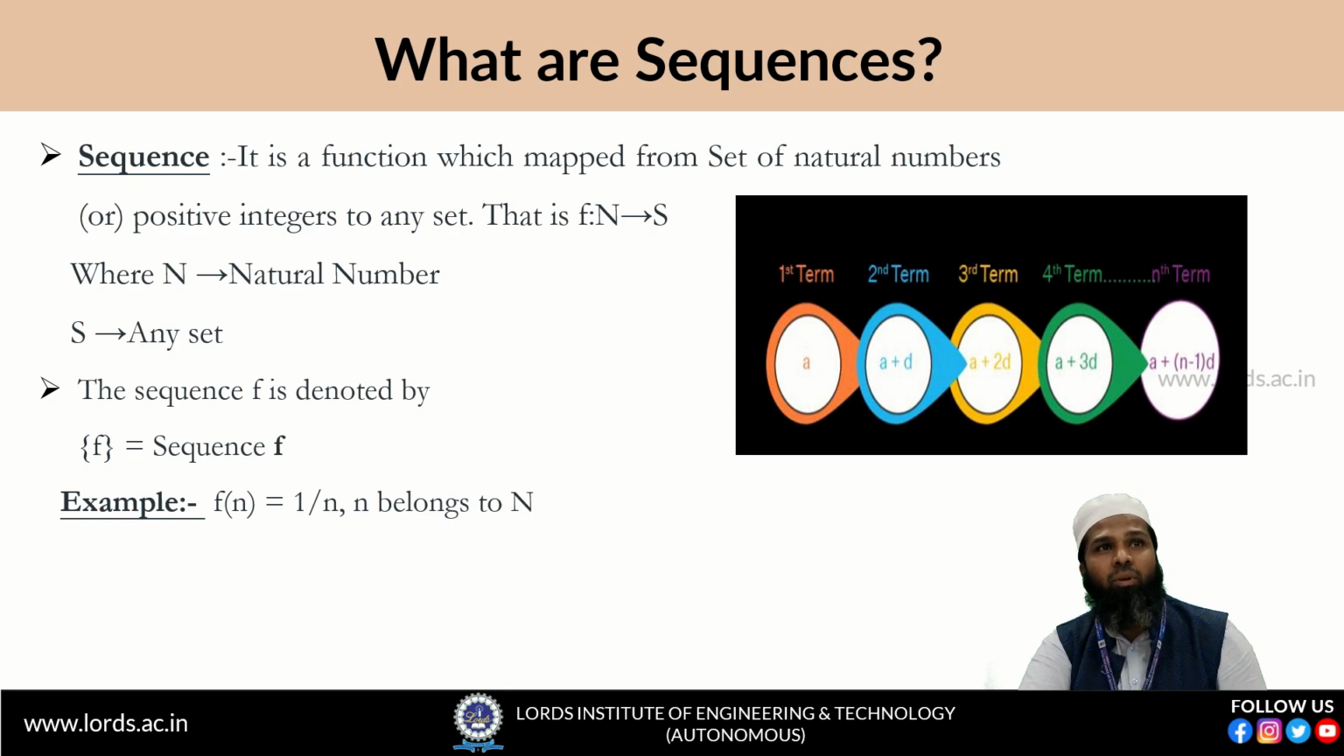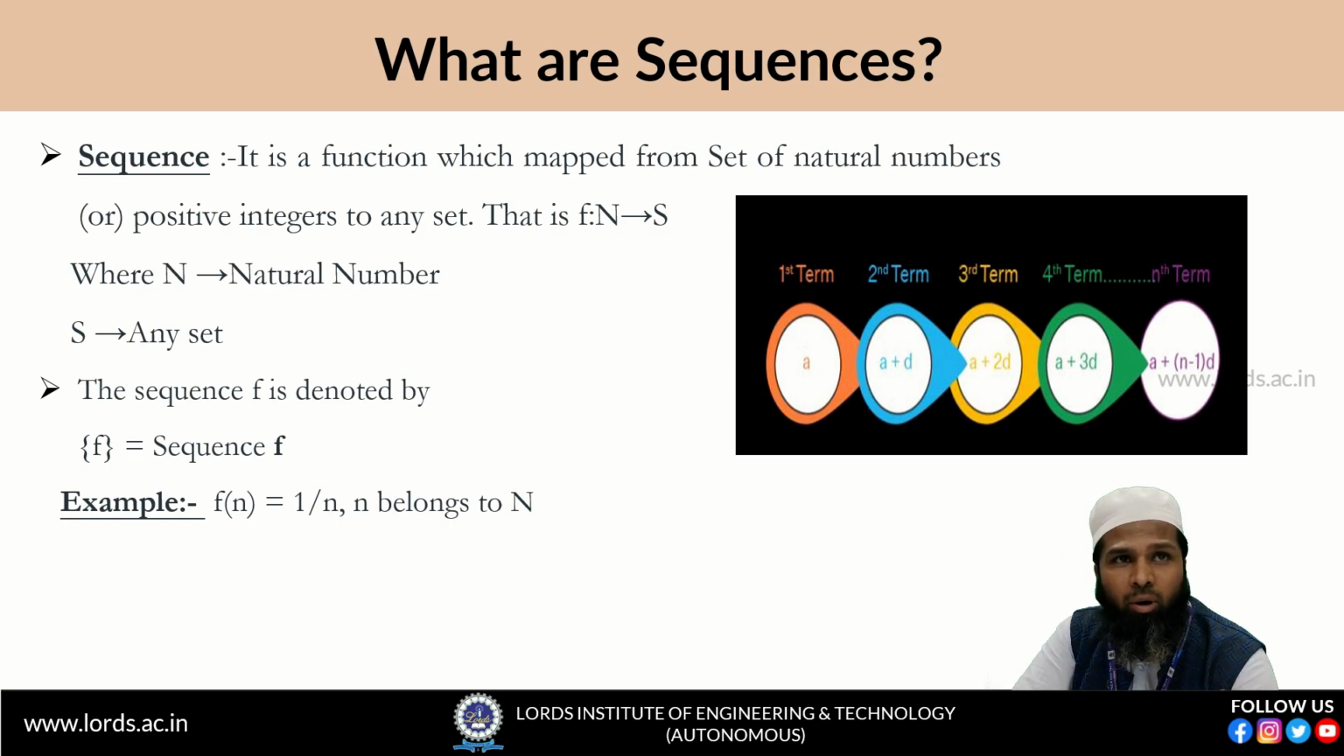Generally, we denote a sequence by curly braces, like {f(n)}. For example, we take f(n) = 1/n, where n belongs to the set of natural numbers. If you expand this, then you will get, for example, taking n equal to 1,